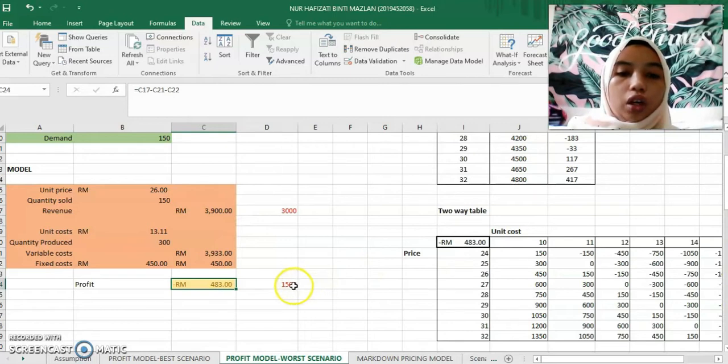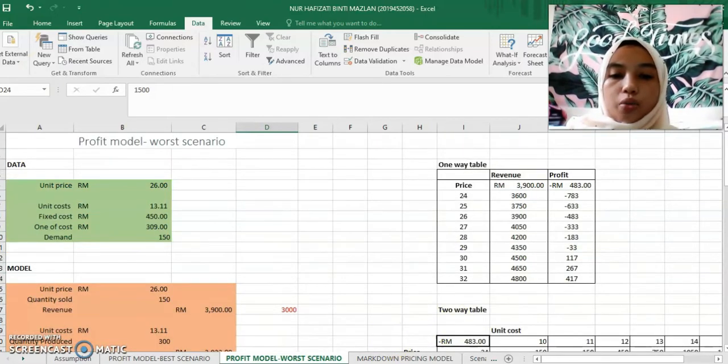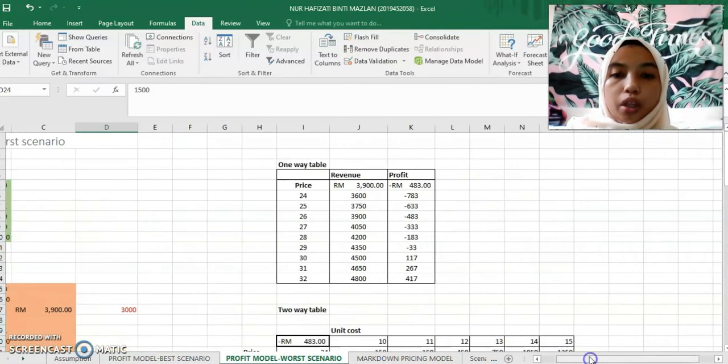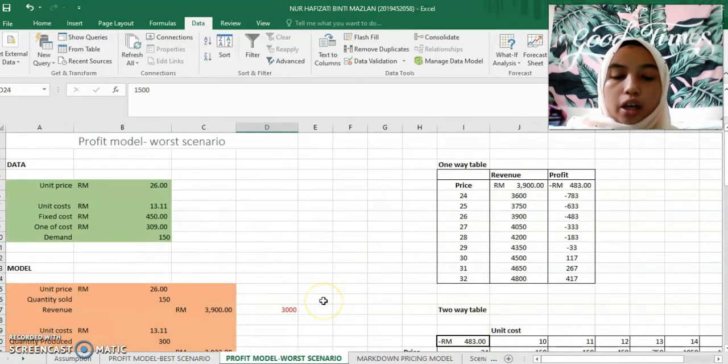This does not achieve my target of 1,500 ringgit. Next is a one-way table for me to see which price can achieve my target on revenue and profit. We know that my revenue target is achieved, so we want to see which price lets us achieve our profit target.